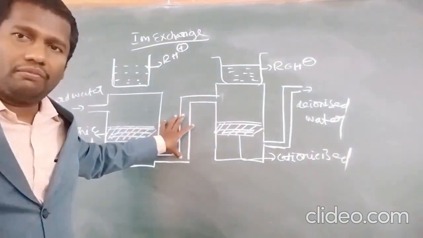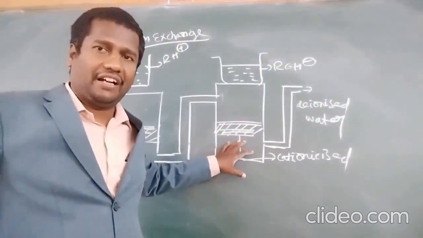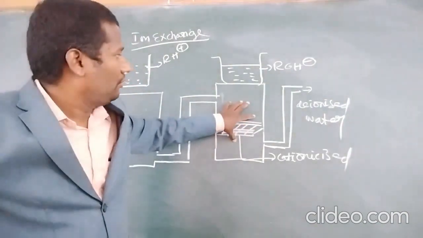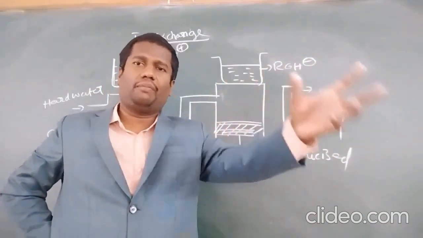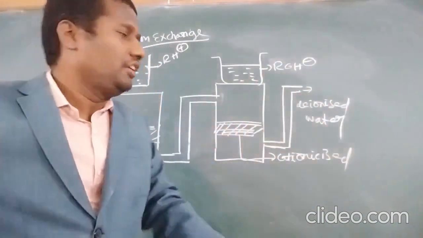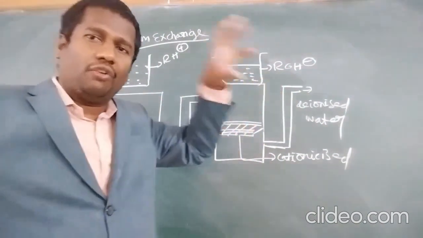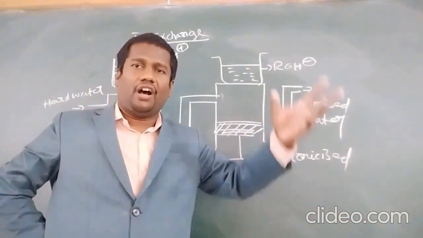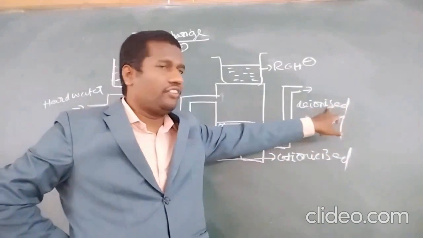This water is passing to another tank, the anionic bed. If any anions like Cl minus and SO4 minus 2 ions are present in hard water, these are also removed in the anionic bed. Now the water is free from cations from step 1, anions from step 2, and finally the deionized water is taken out.